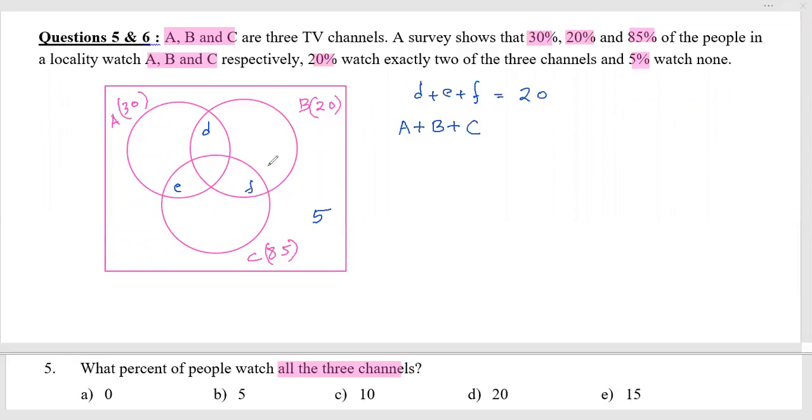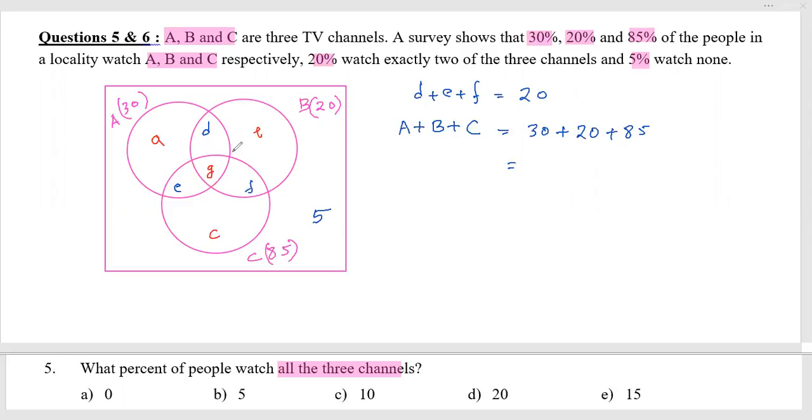These three segments if I add, it is, as per the given data, 30 plus 20 plus 85. If I write them in three categories of people, this is small a, this is small b, and this is small c, which is only one TV channel viewer, and small g, which is all three.